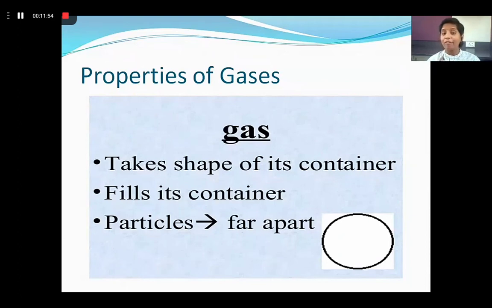Okay, have you ever used perfumes or a deodorant spray? Have you ever shaken your deodorant? How does it feel? Okay, something is filled in that, but not a solid, not a liquid. Okay, that is gas. But gas is compressed in the container, and when you press it out,